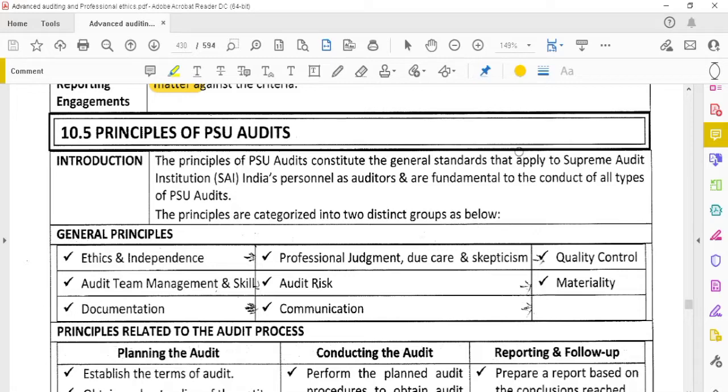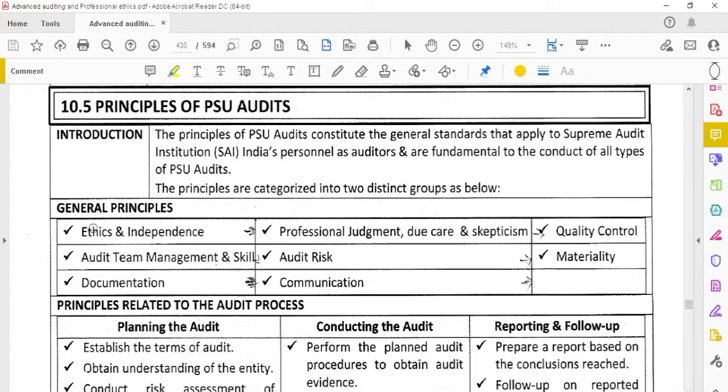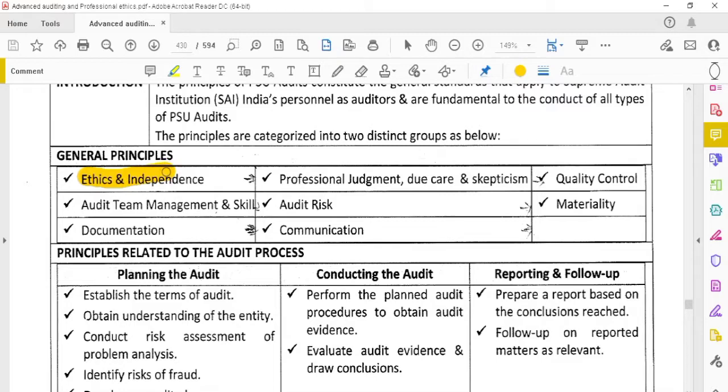The auditor has to follow ethics and independence, and also professional judgment, due care, and professional skepticism, quality control. He also has to maintain the quality control, audit team management and skill, audit risk. What is the audit risk in doing the audit? That has to be seen. And materiality, what all the materiality matters, documentation and then communication. These are the major general principles in conducting the audit.